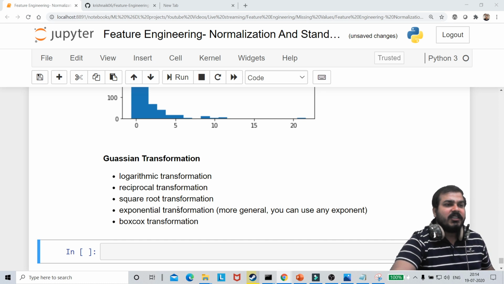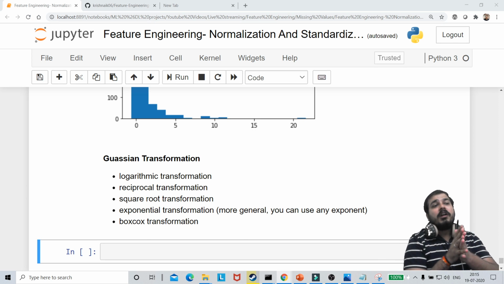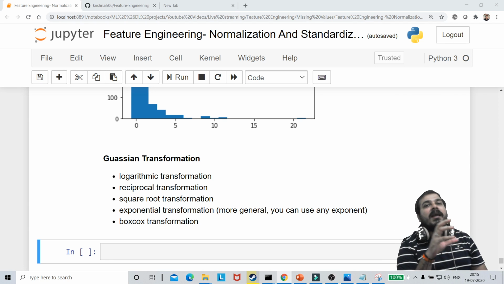Can we say standardization is a kind of Gaussian transformation? No, we cannot, because again, understand what Gaussian transformation is. What did I mention about it? I said that Gaussian transformation is nothing but, suppose your variables, your features, are not normally distributed, then we can apply some mathematical equation to convert them into a Gaussian distributed or normally distributed one.